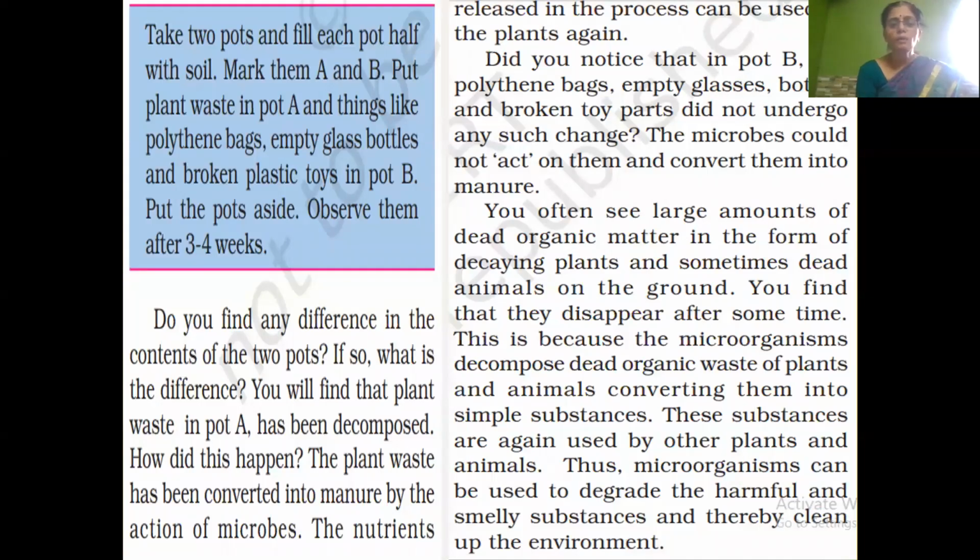And now we can see how bacteria are used for cleaning our environment through one activity.